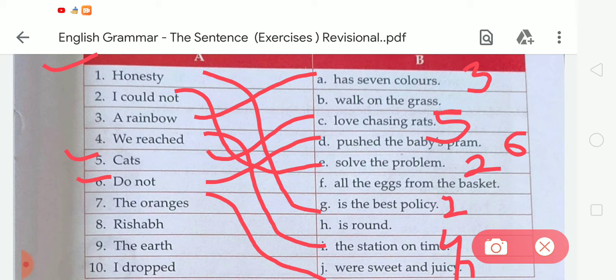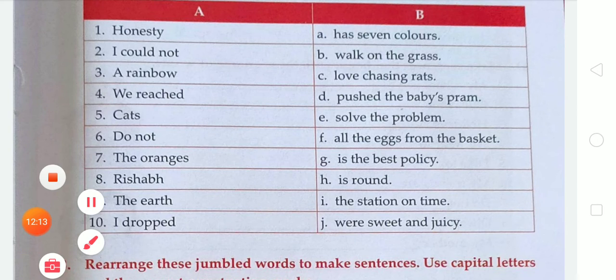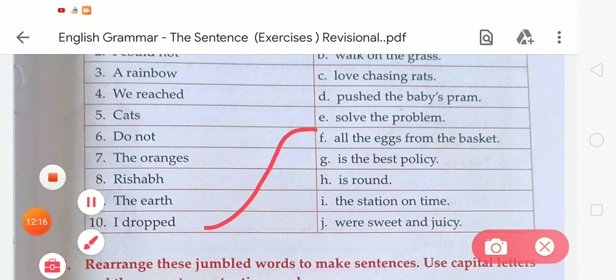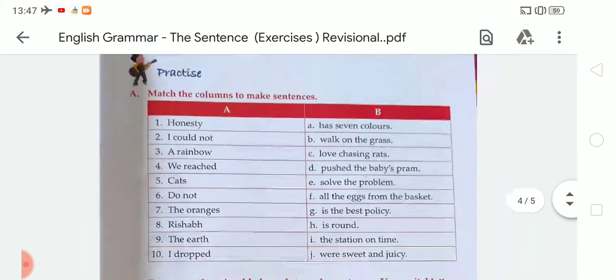Number 8 is Rishabh. We have to match number 8 with B, that is Rishabh walks on the grass. We have to write 8 here. Now the next is number 9, the earth. We have to match this with H, the earth is round. And the last one is I dropped. We have to match number 10 with F, that is I dropped all the eggs from the basket. So like this we have to match the given words.